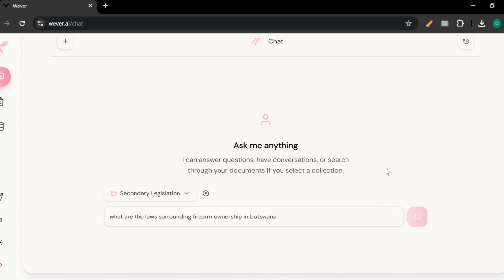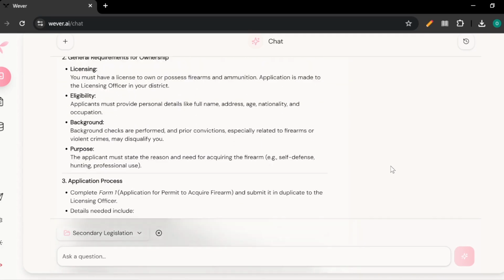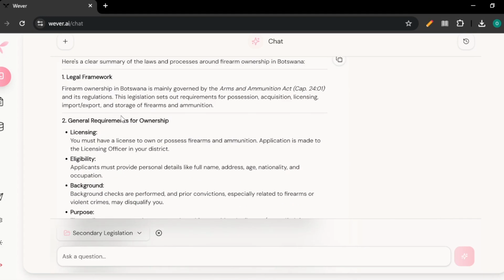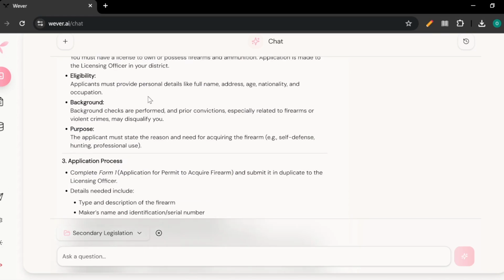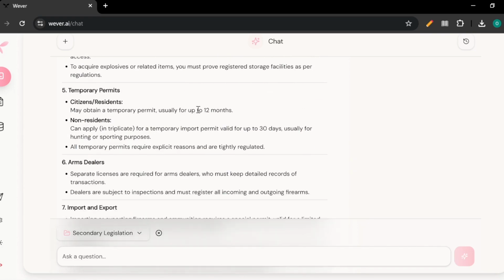And now when you ask it this question, it's going to base its answer on what you gave it. So not on what it was trained on, not on what it could find on the internet, but specifically on the documents that you gave it. Basically, it's now like having your own specific professional firearm ownership knowing guy. And as you can see here, it'll discuss the legal frameworks directly from the Arms and Ammunition Act, the general requirements, the application process, storage and security, temporary permits.